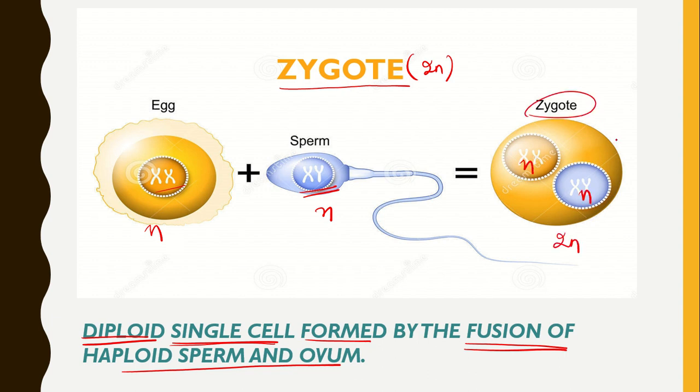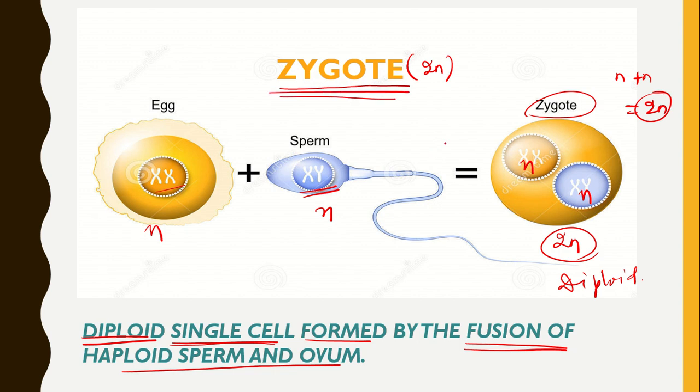N here and n here, n plus n, that is 2n. So 2n is the diploid state. By fusion of the sperm and ovum, which were haploid, we get a single diploid cell and we call it a zygote.